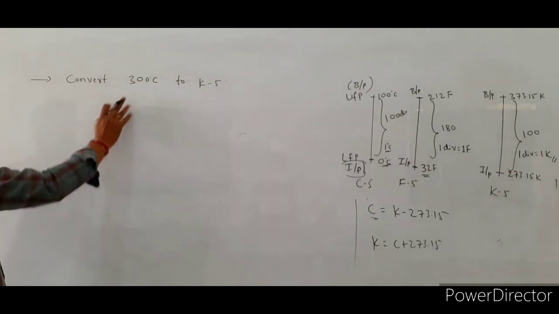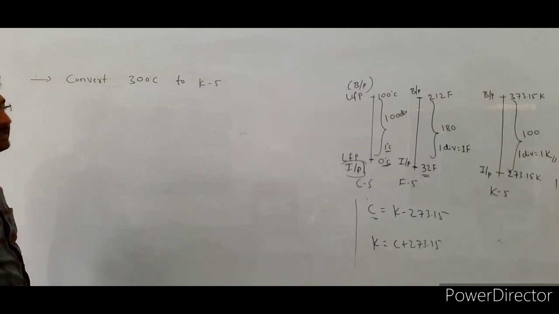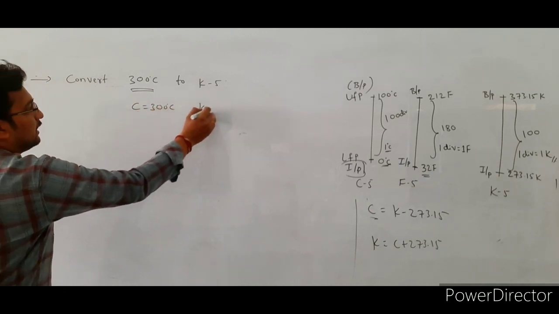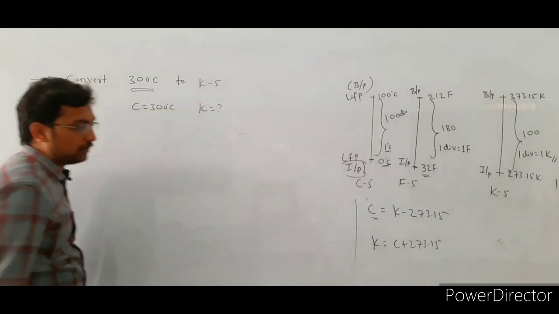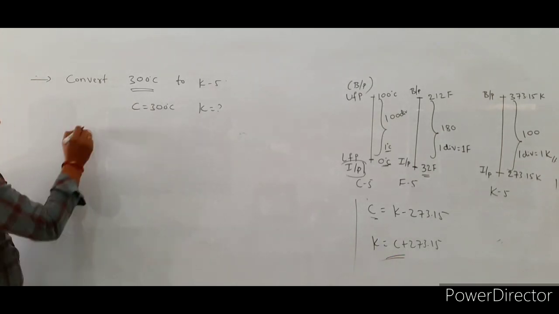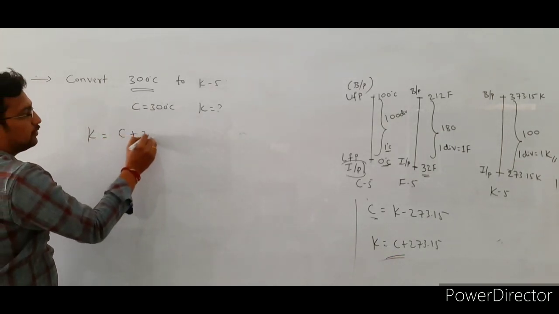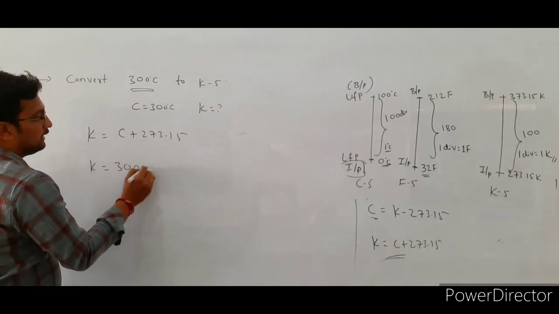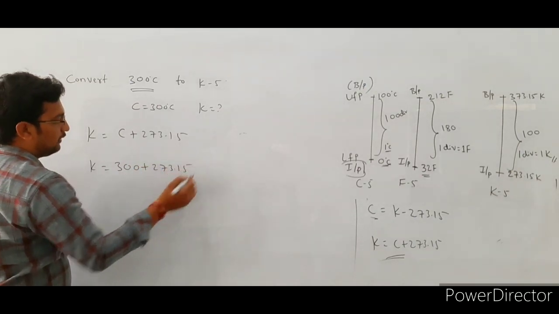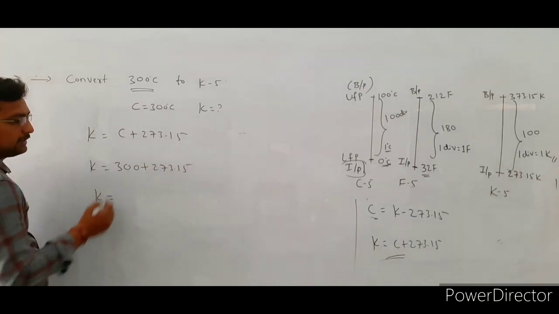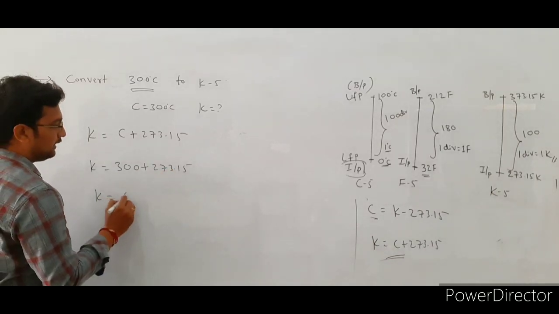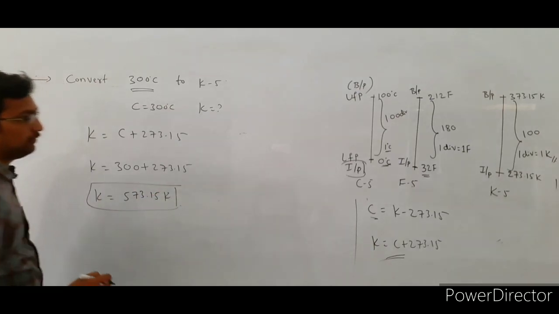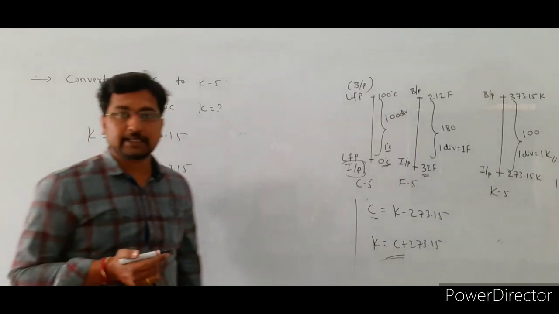The next one: convert 300 degrees Celsius to the Kelvin scale. Here the Celsius scale value is given, C is equal to 300 degrees Celsius, and we convert it into the Kelvin scale. For this we use the formula K is equal to C plus 273.15. What is the C value here? That is 300, so K is equal to 300 plus 273.15, that is 573.15 Kelvin. This way we convert one scale reading to another scale reading.